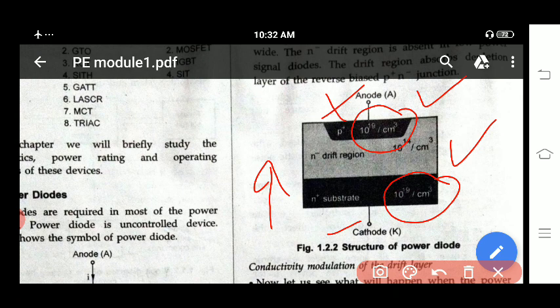Similarly, when the cathode becomes a negative connection, it also attracts holes from this P plus region. Because of this forward connection, in this N minus drift region you have more electron and hole pairs available. Because of these mobile charges, the conductivity of the diode increases, so there is a drop of resistance in the diode. This concept is known as conductivity modulation.